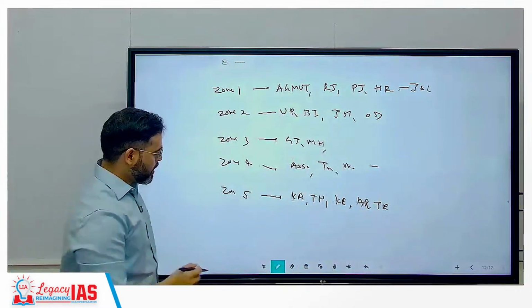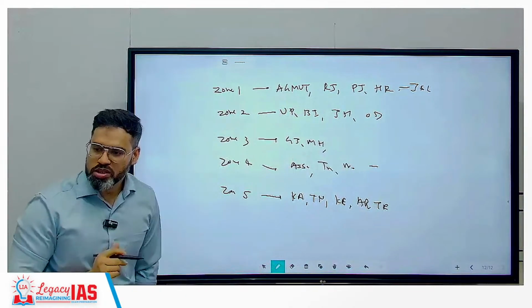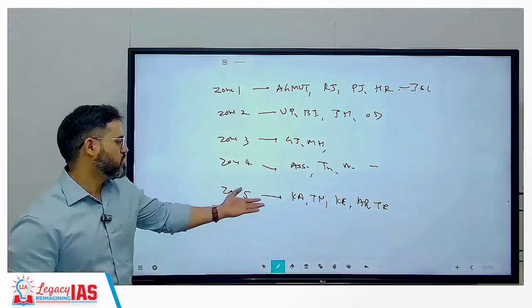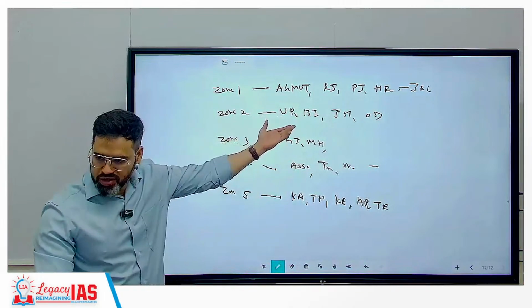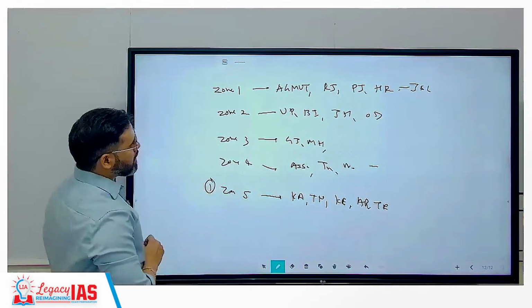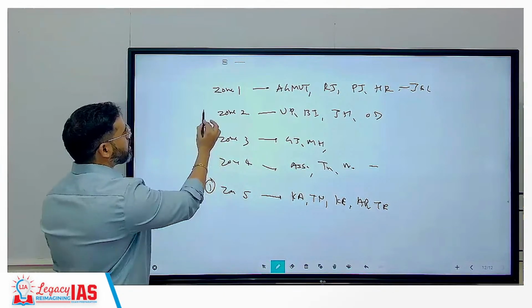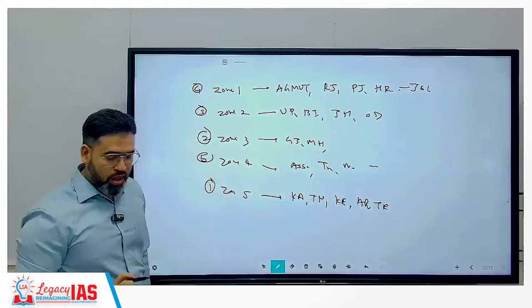अभी आपका क्या करना है? First you have to decide which zone you like most. कौन सा zone आपको चाहिए first? जैसे जो यहाँ से है they will choose this. अगर someone is coming from this zone they will choose this first zone. For example you are choosing this first as a zone, correct? First. Second आपने किया this, third for example this, and fourth this, and fifth this. Randomly I am taking.